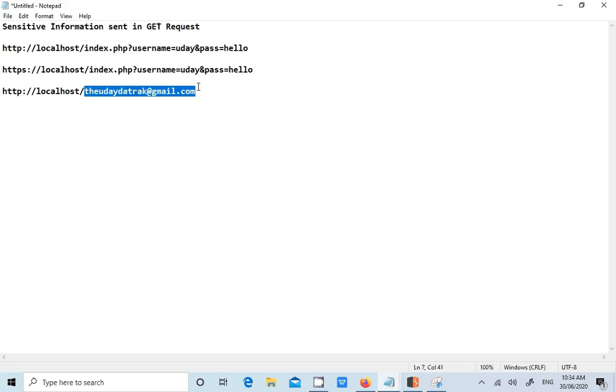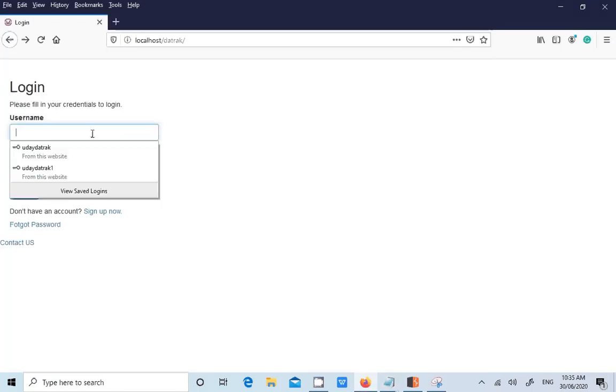Not just the email address, just remember blindly: email address, phone number, passport number, social security number. Yes, if the username and password are sent as part of the GET request, that means within the URL, it's a high level issue. But if your email address, passport number, or anything similar is sent, you can report it as a medium level issue. Now let's check that, guys.